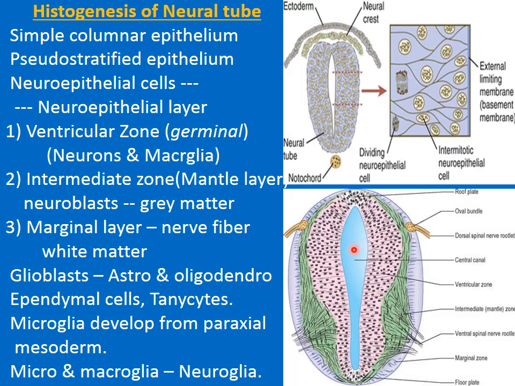I have told you that with the closure of the neural tube, the neuroepithelial cells forming the ventricular zone or the germinal zone start to give rise to primitive nerve cells called neuroblasts. These neuroblasts move outward and give rise to a new layer around the ventricular zone called the intermediate layer or the mantle layer, this green one.